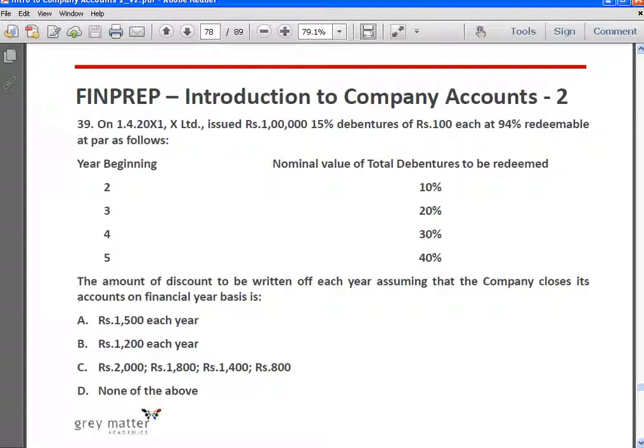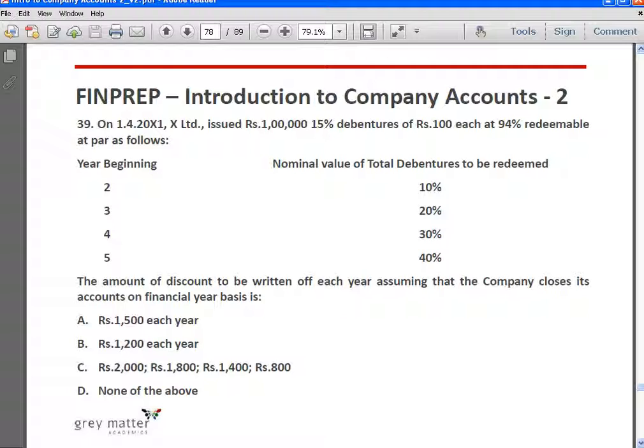Next. On 1/4/2011, X Limited issued rupees 1 lakh 15% debentures of rupees 100 each at 94%, redeemable at par as follows. Year beginning 2, 3, 4, 5, which is the same as saying year ending 1, 2, 3, 4. The nominal value of total debentures to be redeemed is 10%, 20%, 30%, and 40%.